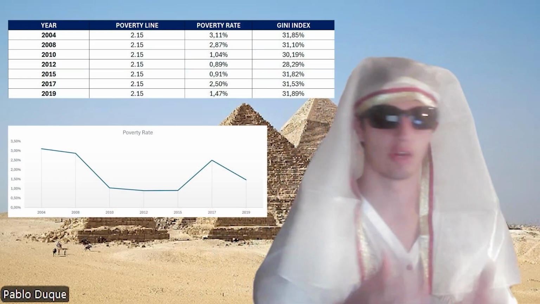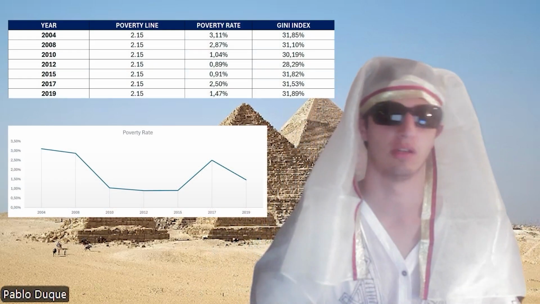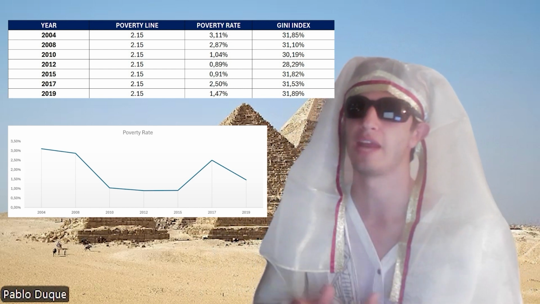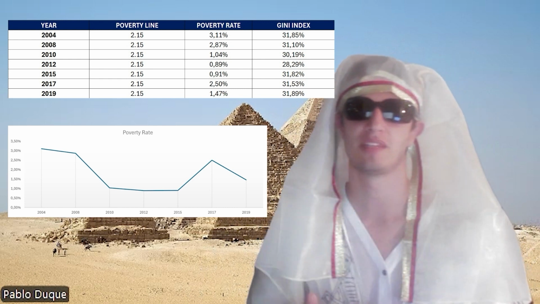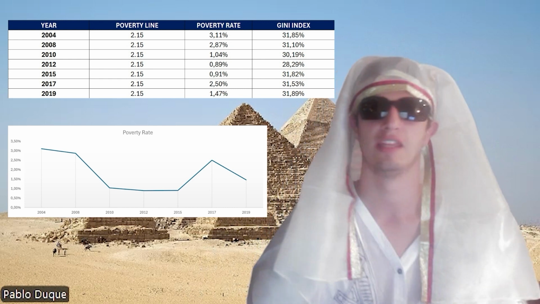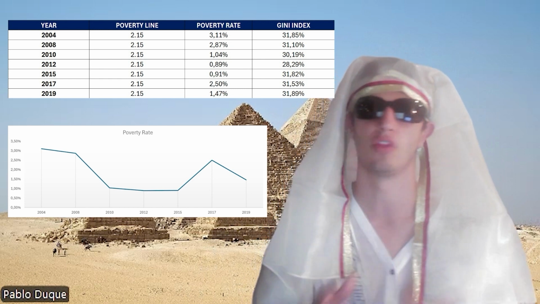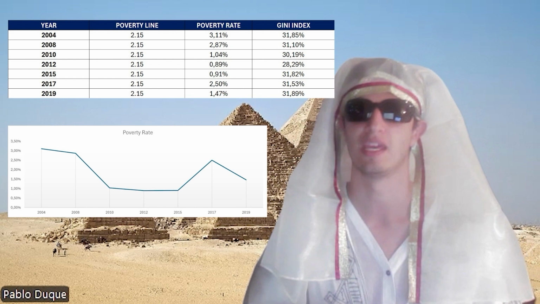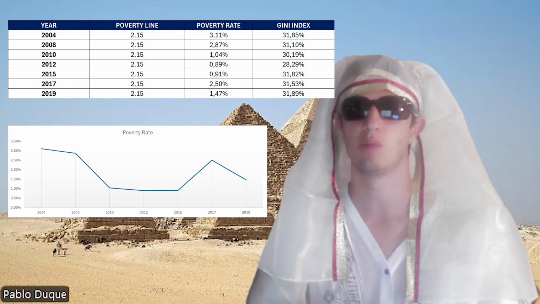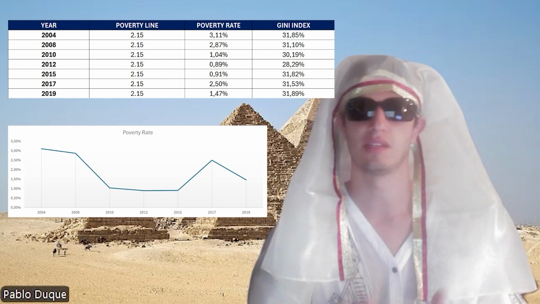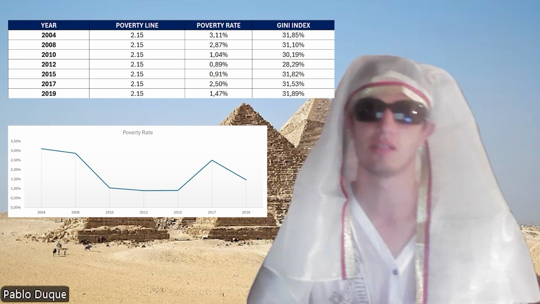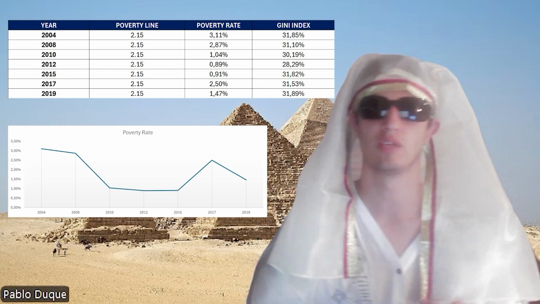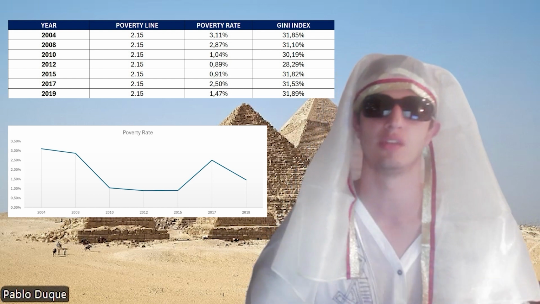In this chart, we can observe three aspects related to the poverty level. The poverty line is the minimum level of income per person required to live under an adequate standard of living. Egypt has adopted the poverty line suggested by the World Bank. The poverty rate is the amount of people living under the poverty line. We can observe that Egypt's poverty rate hasn't shown a clear trend, even though the percentages seem small. If we compare these percentages to the United Kingdom's percentages, we can conclude that they could be much lower, as the UK's poverty rate has always been equal or below 0.05%.